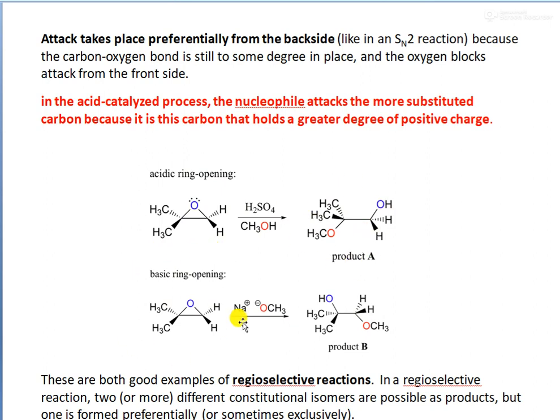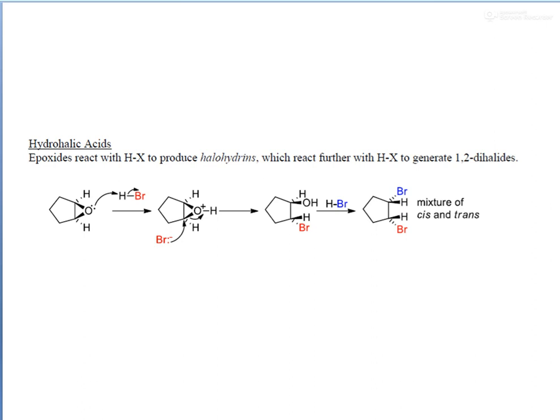In the case of a base catalyzed ring opening reaction, product B will be formed predominantly. So these types of reactions are called regioselective reactions.